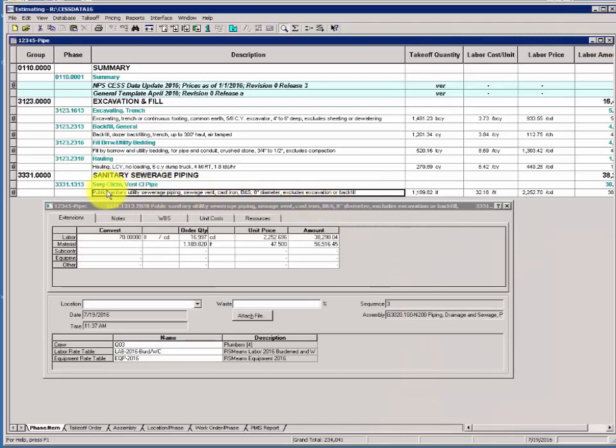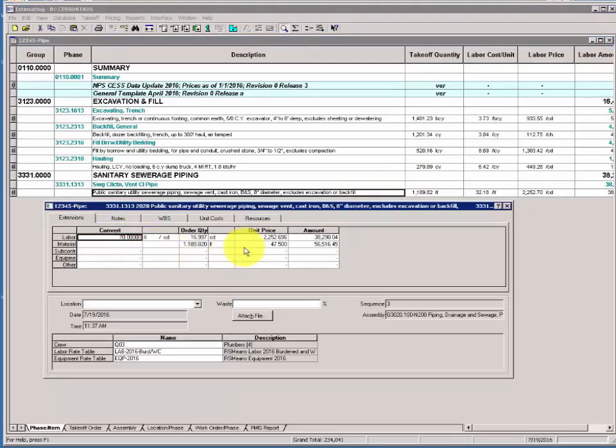Note how the new item now is in your spreadsheet with the same lineal footage from your assembly results, but the productivity has changed and the price has changed, 47.500. Pause the recording and perform Section 4, Activity 5 in the Advanced CESS Workshop Manual.